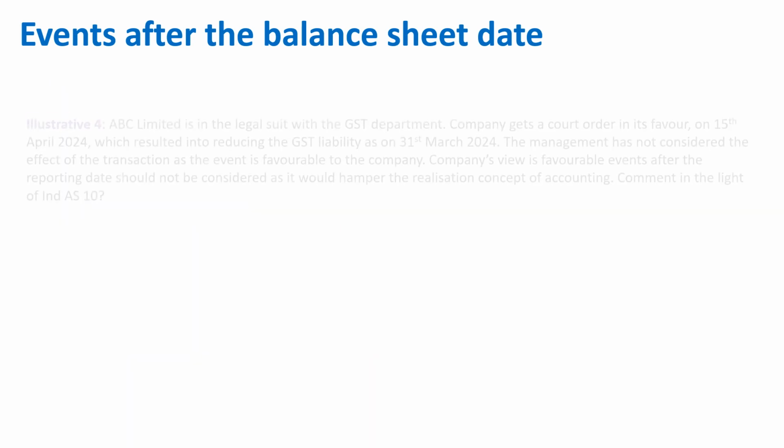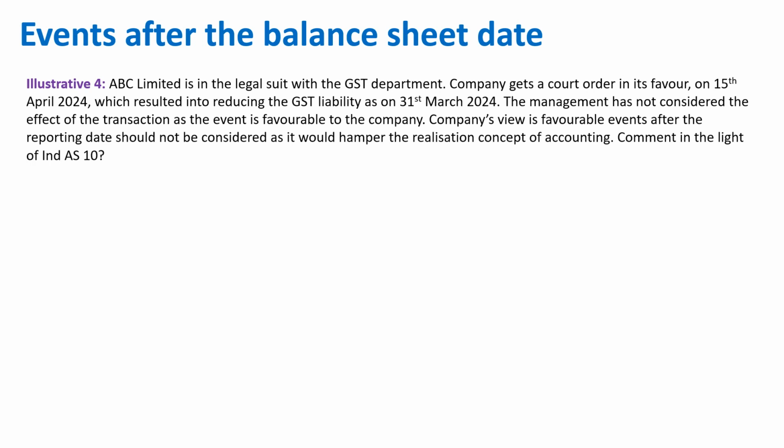Take another example. ABC Limited is in a legal suit with the GST department. The company gets a court order in its favor on 15th April 2024, which resulted in reducing the GST liability as on 31st March 2024. The management has not considered the effect of the transaction as the event is favorable to the company. The company's view is that favorable events after the reporting date should not be considered as it would hamper the realization concept of accounting. Comment in the light of Ind AS 10.